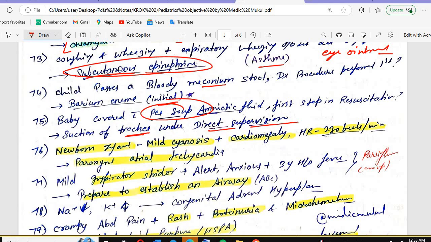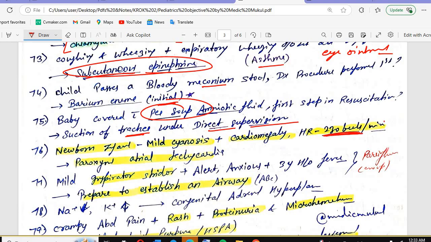After that, if the baby still has some kind of respiratory distress, then you have to arrange NICU care in the nursery. You have to take the baby to the NICU and check for signs of meconium aspiration syndrome.